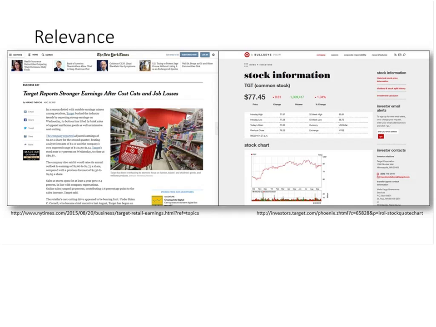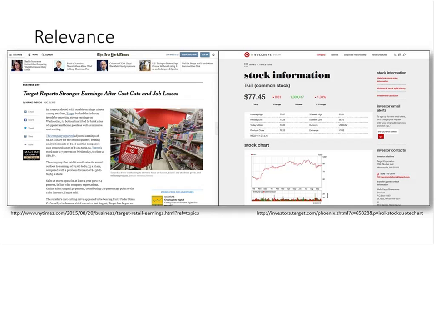Or if it's exactly on the subject, is there the right amount of information and the right type of information? So for this example, let's say we were needing stock information about Target. The page on the right is directly from Target's corporate website, and it is a tracker of their stock for that particular time that I took this screenshot yesterday afternoon at, I believe, around 2 o'clock Central. So this was the most current, up-to-date information on Target's stock at that moment in time.